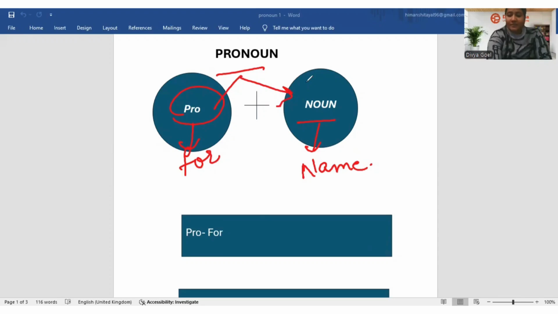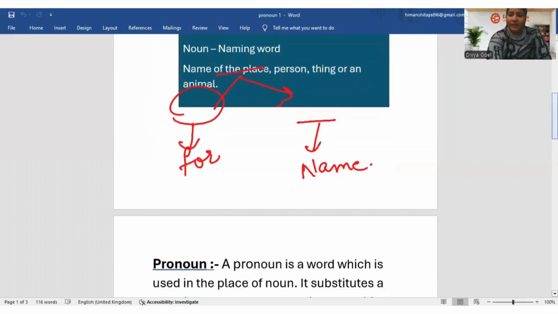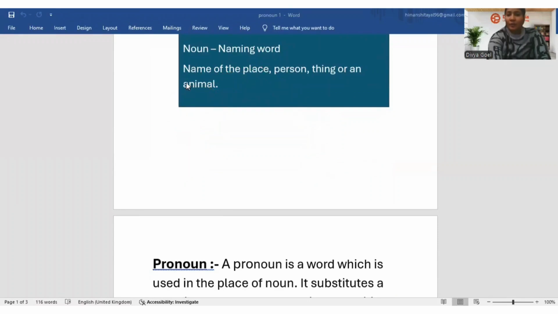Clear? As I have stated in this as well, that pro means for and noun can be classified under the category of naming word. As it suggested here, that noun is a naming word, and it can also be said that it is the name of a place, person, thing, or an animal. Let's just state an example, as I'm writing here, about Ansh.